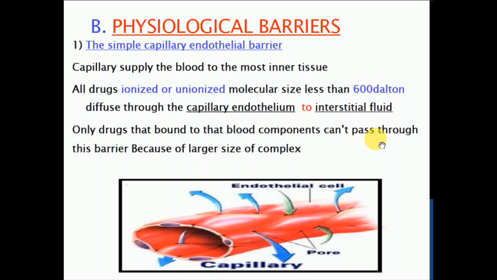So mostly all drug molecules, whether in the ionized form or the unionized form, with a molecular size less than 600 Daltons, can easily cross this barrier and enter into the extracellular fluid. Only protein-bound drug, meaning the drug-protein complex, cannot cross this barrier. So this is a simple barrier and does not provide strict restrictions for the movement of the drug. Once the drug has entered the extracellular fluid, later on it encounters different barriers, and those barriers provide comparatively strict restriction.